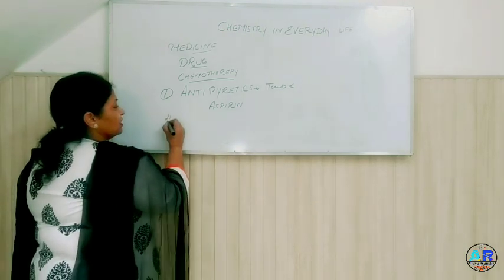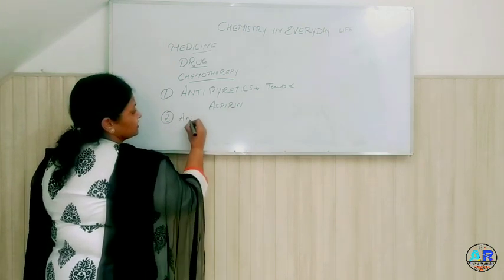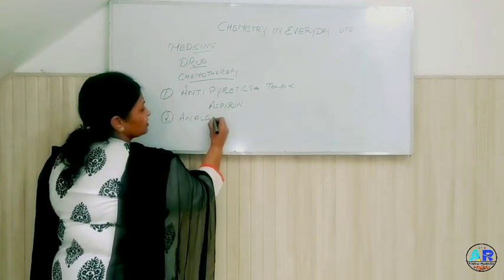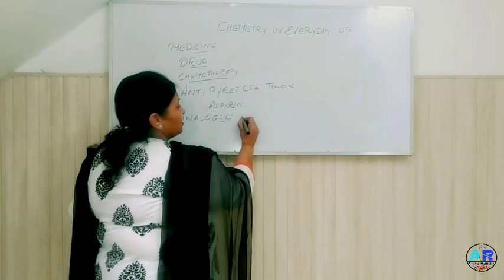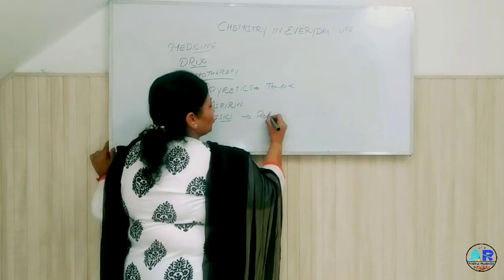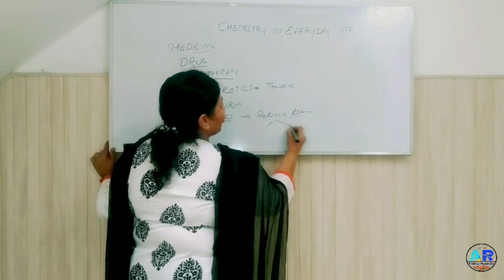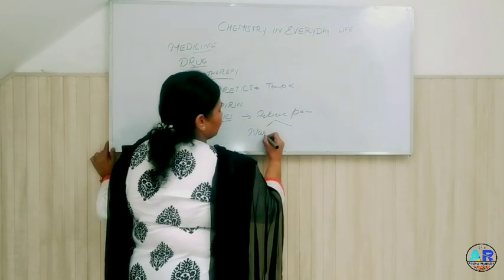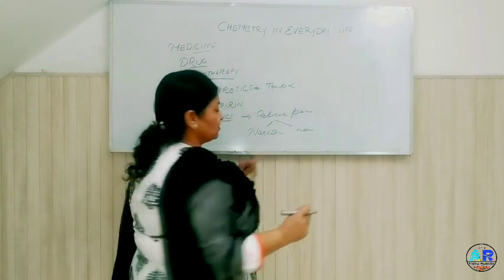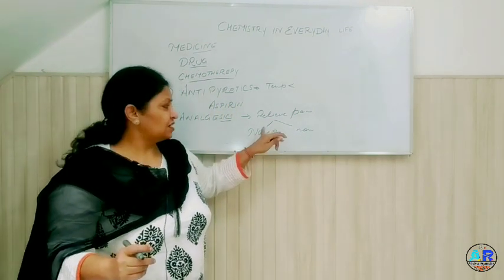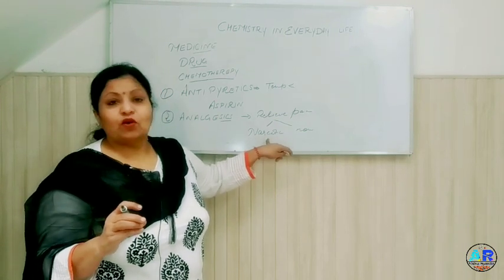Number 2, analgesics. Analgesics are those which are used to relieve pain. These are of 2 types. They can be narcotic, they can be non-narcotic. Those which are habit forming are narcotic. For example, opium is habit forming.